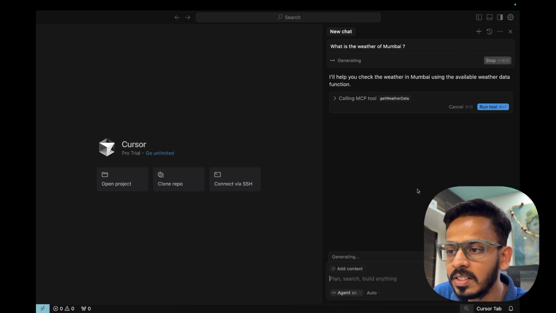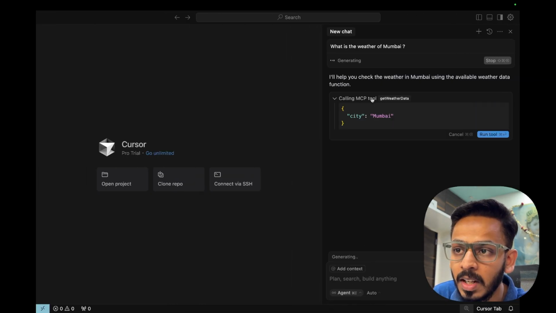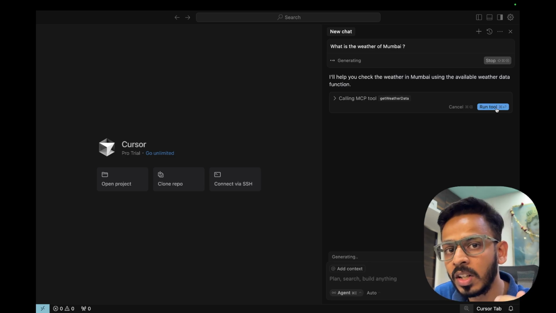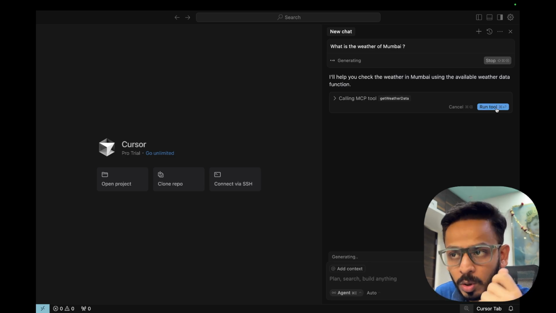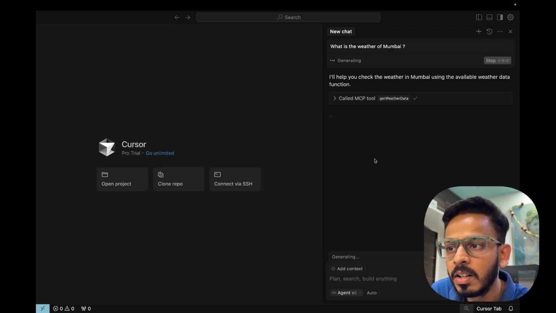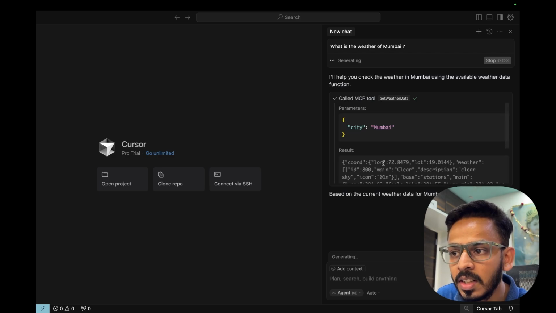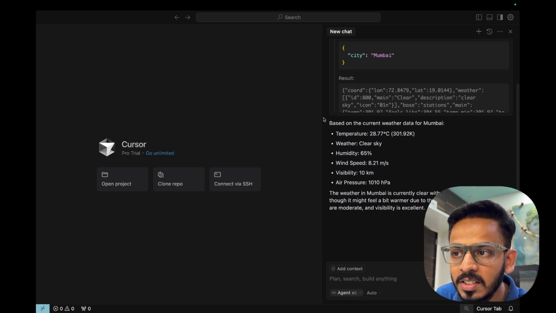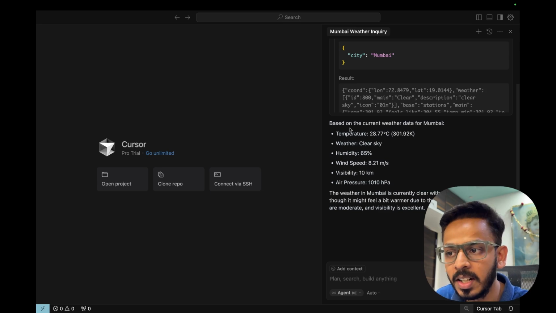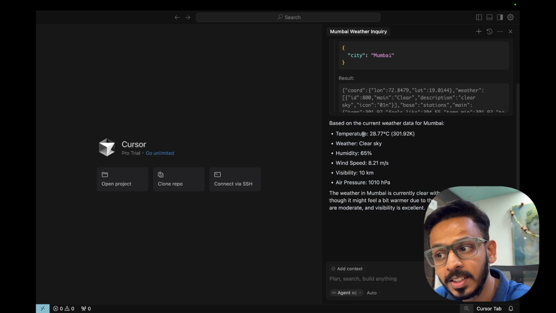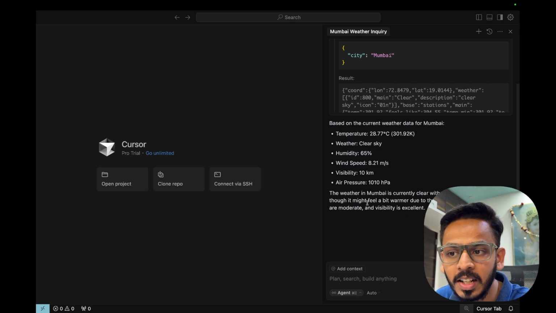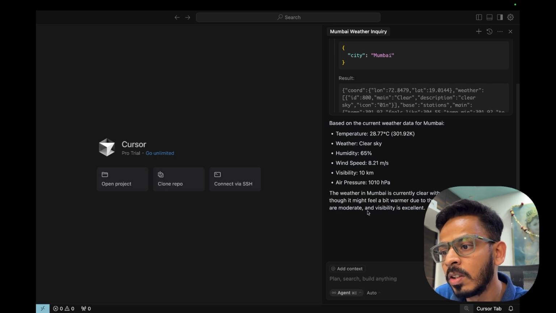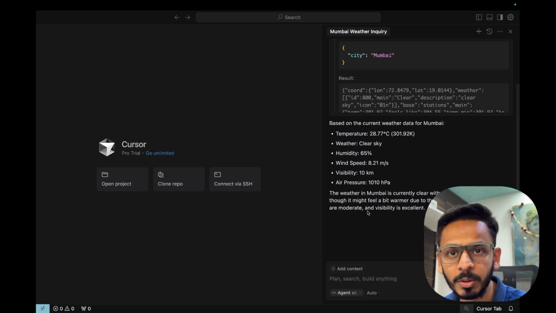And after this, let's say it asks us, okay, do you want to grant this particular MCP tool to work? I'll say, yeah, run tool. So what it will do is it has generated the result here and it is giving us the result over here. Based on the current weather data for Mumbai, temperature is this much, weather is this much, humidity is this much. The weather in Mumbai is currently clear with comfortable temperature, though it might feel a bit warmer due to humidity.